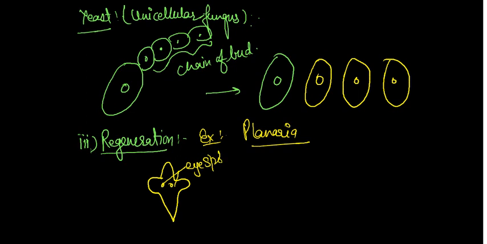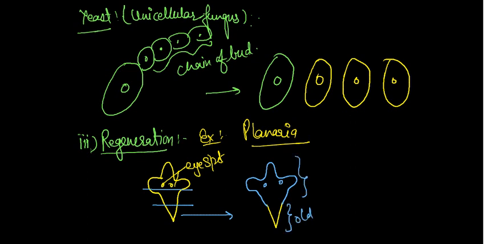Suppose it is divided at this part. This part helps in the formation of a new planaria, but only the new part arises from it. The rest is the old part, and this is the new part. So the whole body is not new, and it is not a part of reproduction.